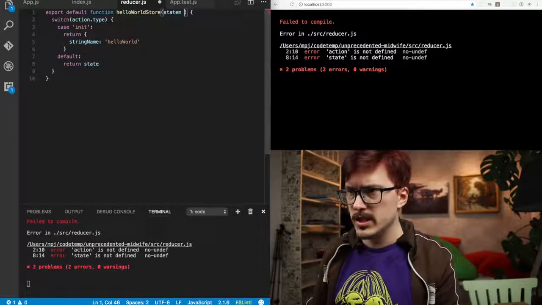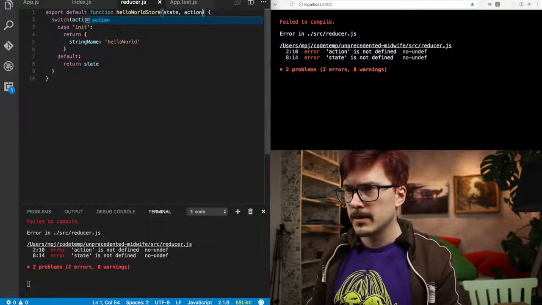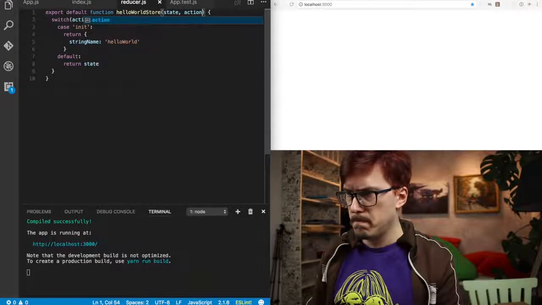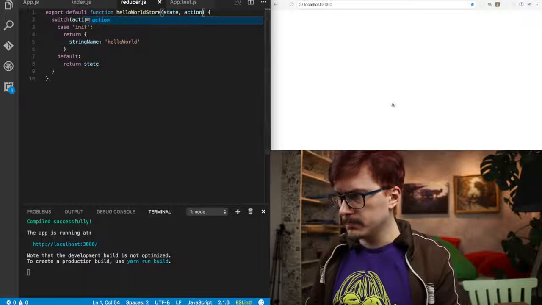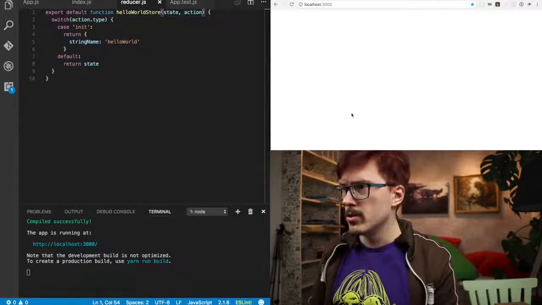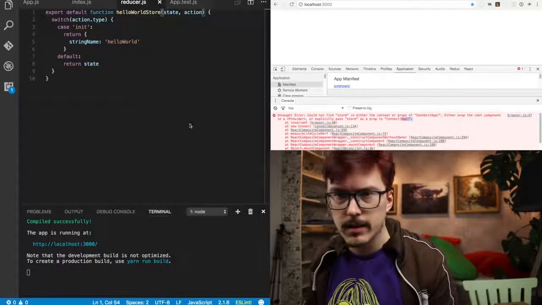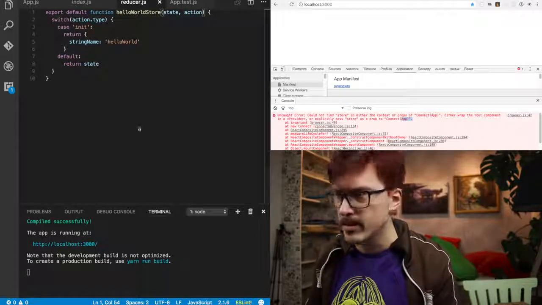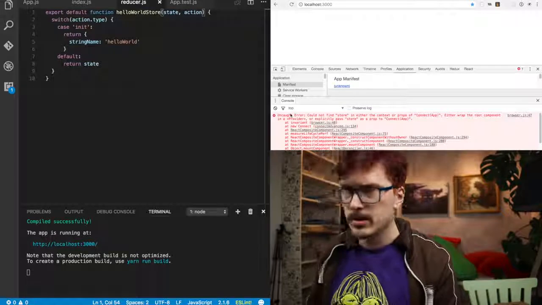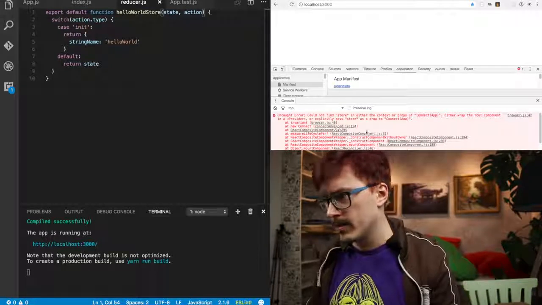This is how Redux works. If you don't know what I'm doing, you're not a real programmer. You are an ethereal programmer. You don't have corporeal form yet.